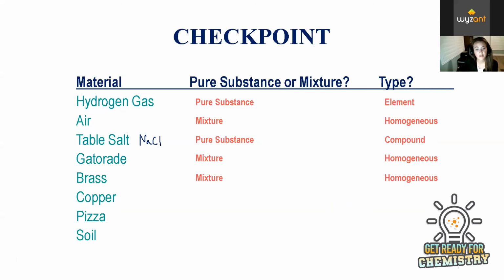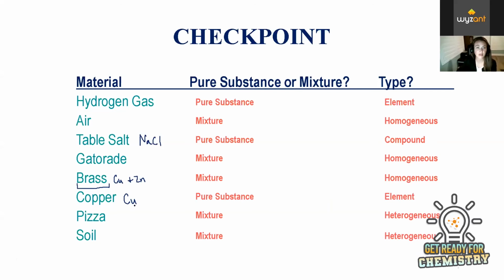Then we have brass, another example of an alloy. So brass is a mixture of copper and zinc. Because of this, we consider this a mixture because it's multiple compounds and they are mixed together. They're not necessarily chemically bonded together. And this is a homogeneous mixture because it's evenly mixed throughout. Copper, on the other hand, is an element on the periodic table. So we consider this a pure substance and we call it an element. And then pizza and soil are both heterogeneous mixtures, not evenly mixed throughout. And we can visibly see the differences. So we call them heterogeneous mixtures.